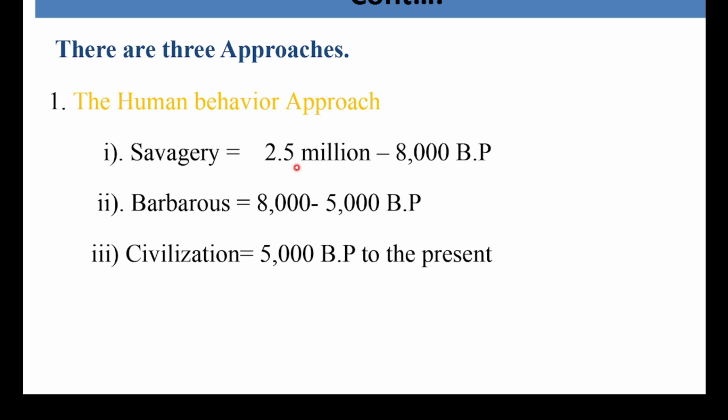BP means before present. In human history, before the beginning of civilization, the history of human beings passes through two important stages. The first stage is called Savagery. That means at that time, human beings lived as animals.